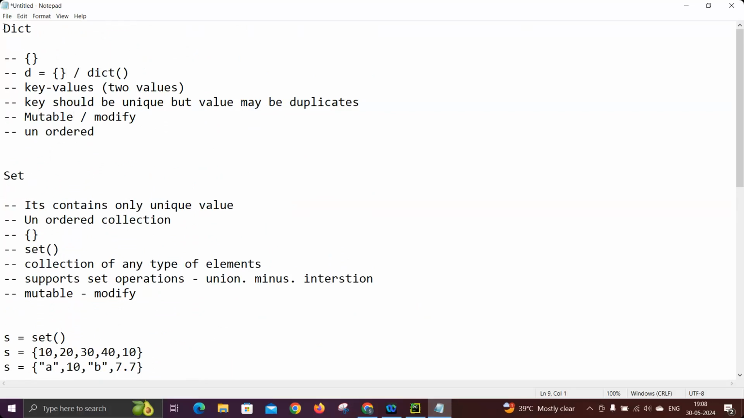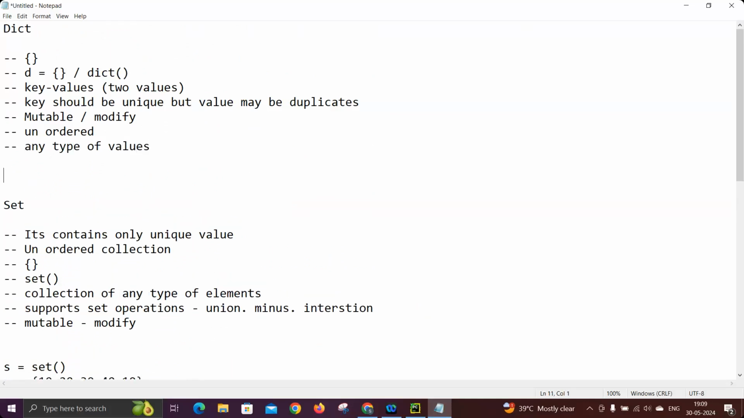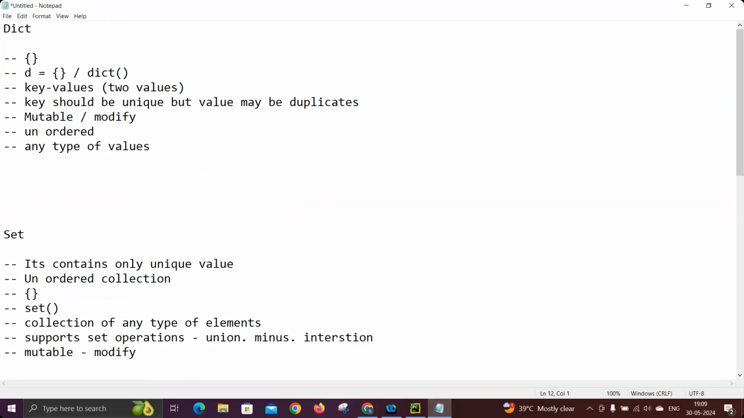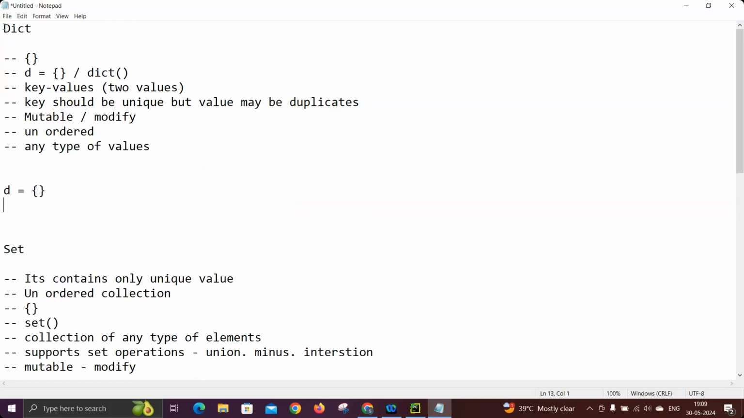And again, any type of data we can store. There's no rule that only the same type can be stored. We can store any type of values. So this is pretty simple about dictionary. Okay. And now if I want to store a dictionary, you can simply write an empty dictionary like this, as I mentioned. Or if you want to store some data, see how I'm writing.